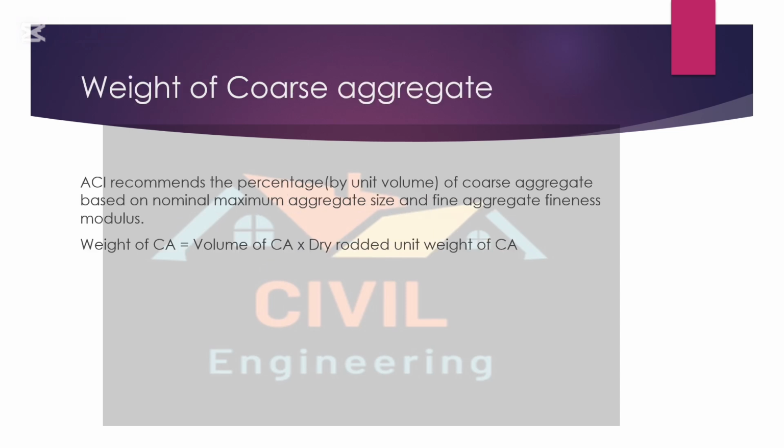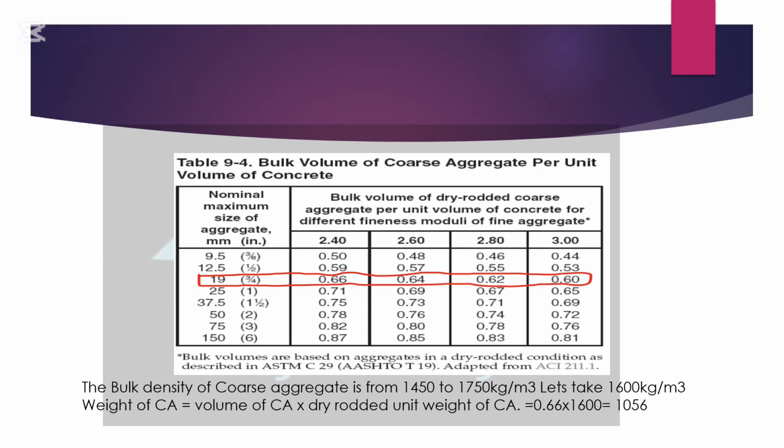The next step is weight of coarse aggregate. ACI recommends the following percentage by unit volume of coarse aggregate based on nominal maximum aggregate size and the fine aggregate fineness modulus. So weight of coarse aggregate is equal to volume of coarse aggregate multiplied by dry rodded unit weight of coarse aggregate. For the weight of coarse aggregate, we will use table 9.4, that is bulk volume of coarse aggregate per volume of concrete.